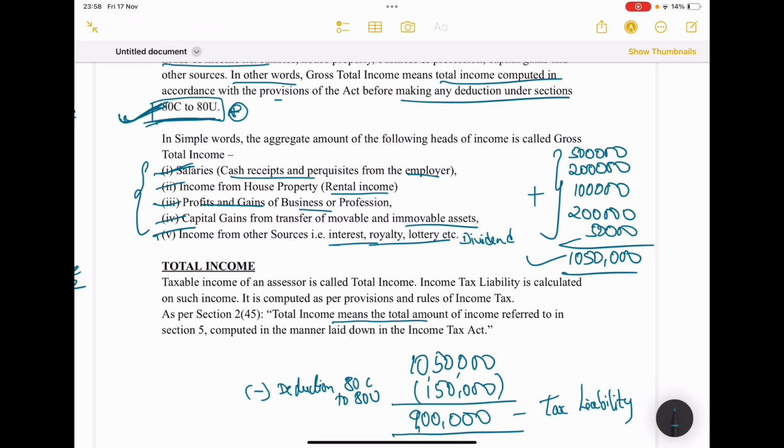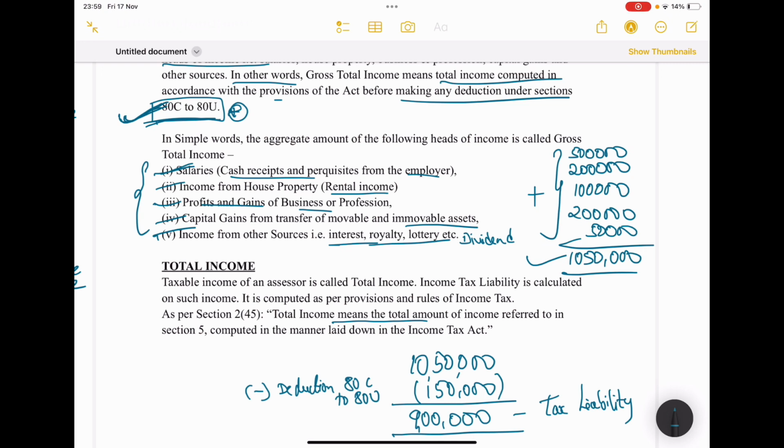So it is nothing but the value which we get after deducting deductions from gross total income. So these are the basic, important terminologies, important things which as IT students you all should know.